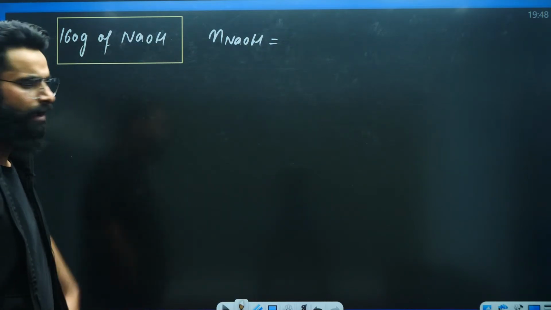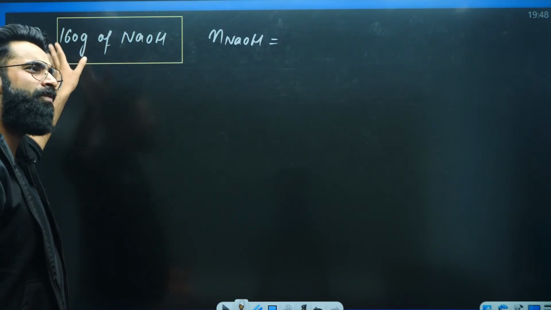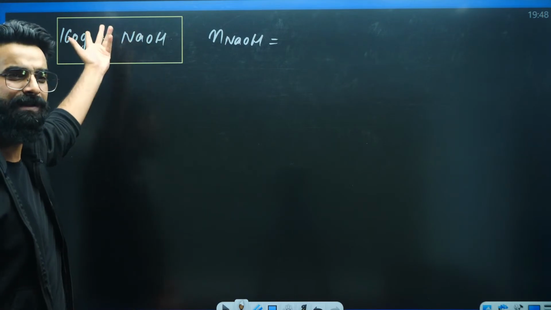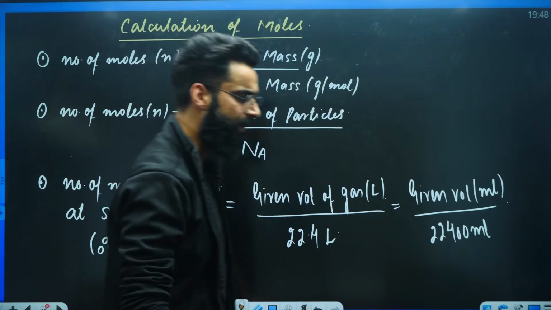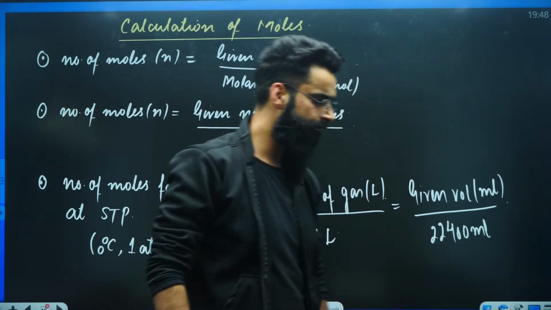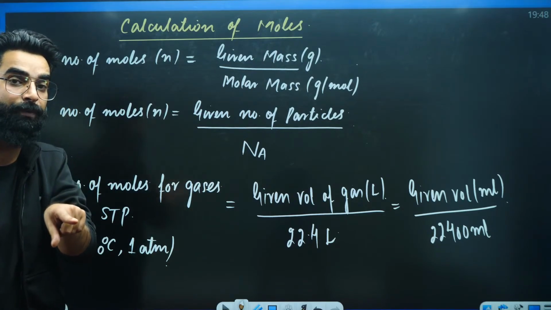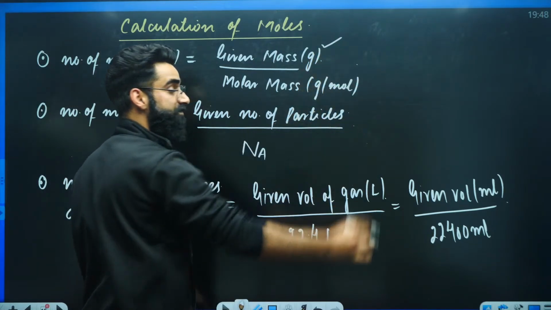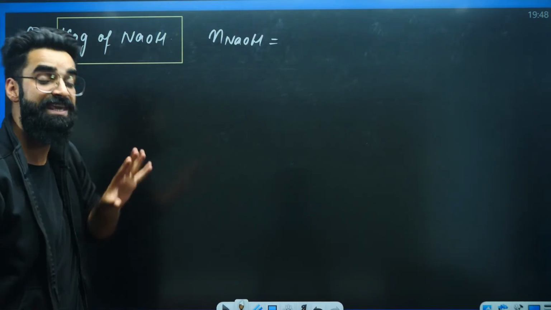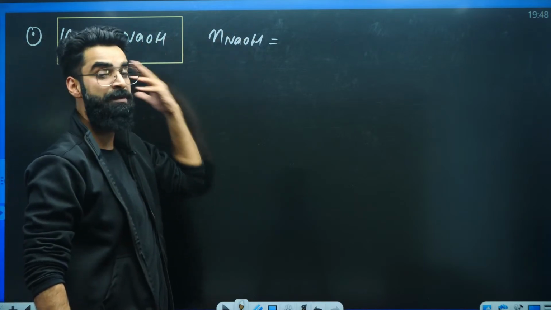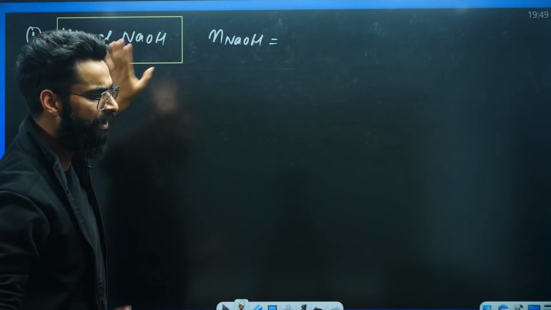Now you tell me whether we are given with the mass of NaOH, or are we given with the number of particles of NaOH, or are we given with the volume of NaOH. Accordingly, we'll use the result. We are given with 160 grams of NaOH. That means we are given with the mass of substance. And whenever mass of substance will be given to you, and you will have to calculate moles, how do you do that? Given mass of the substance divided by molar mass of the substance.